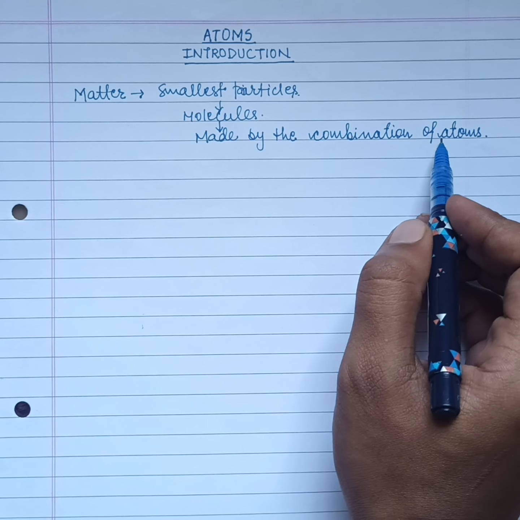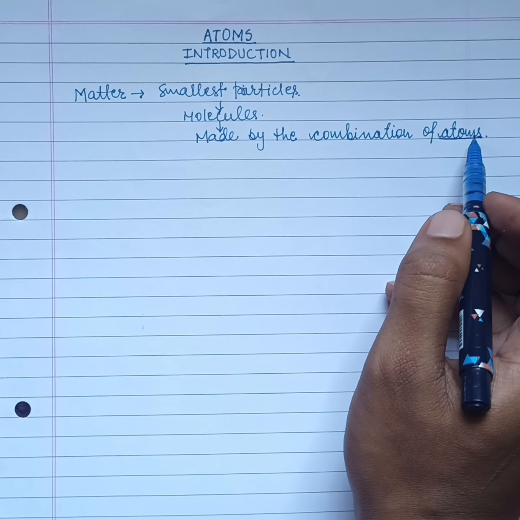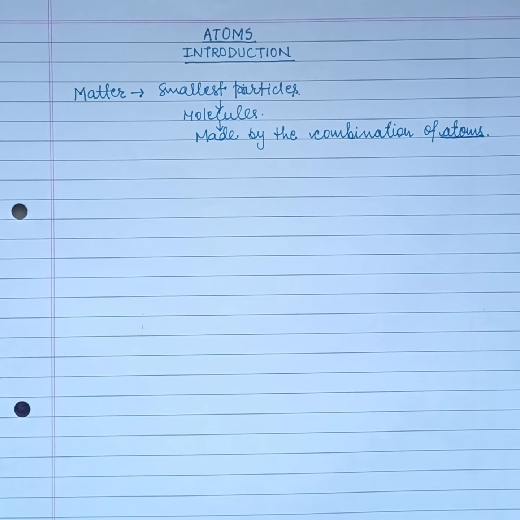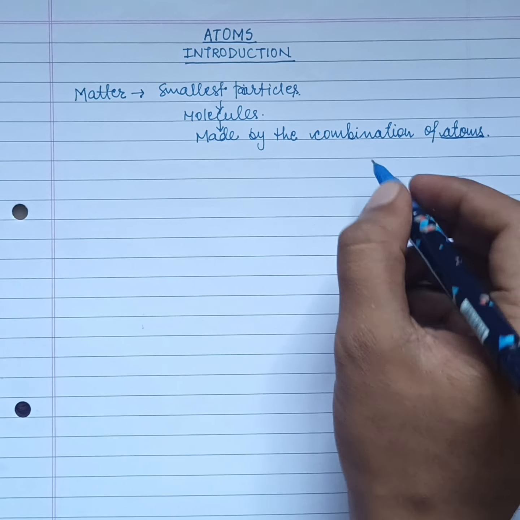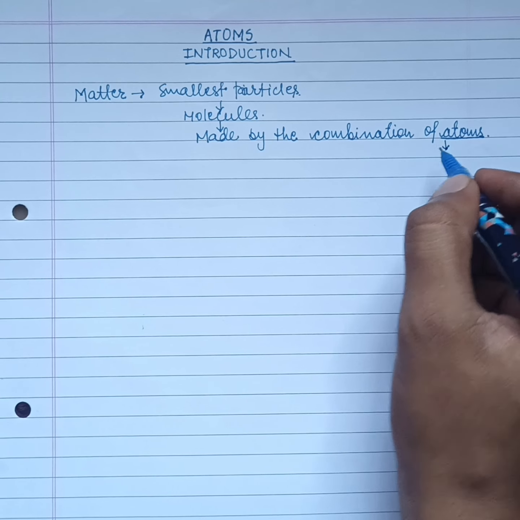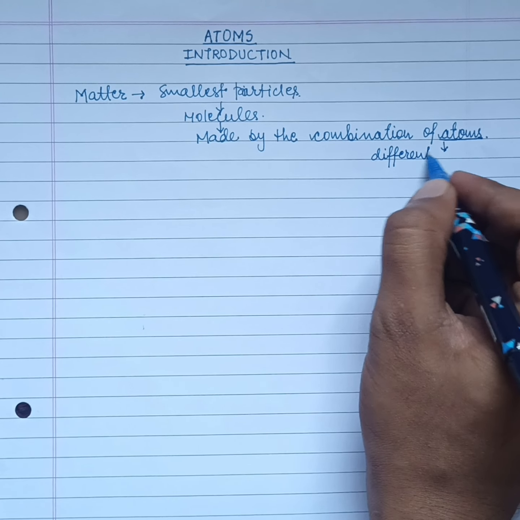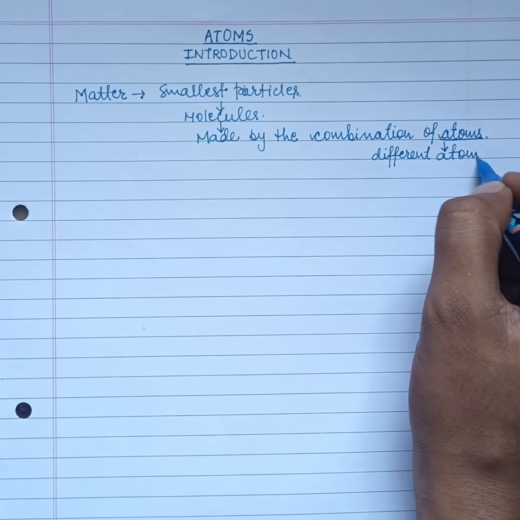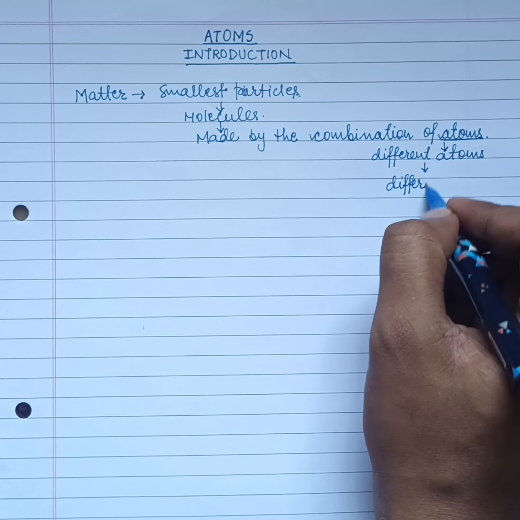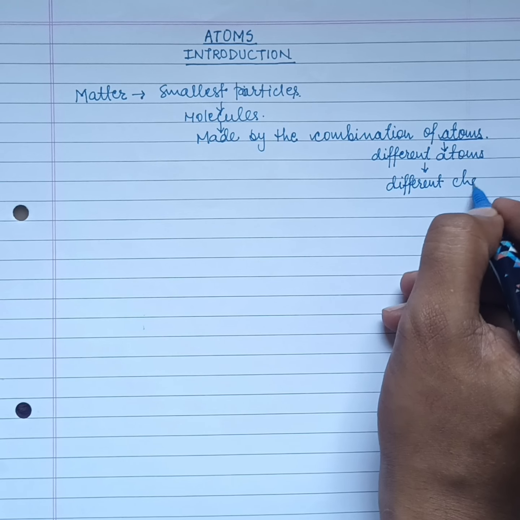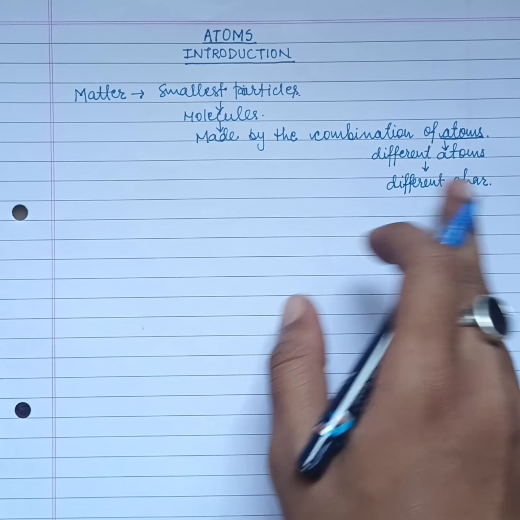Now, it is also difficult to accept: if we are seeing so many different things in the universe, then how come all the things are made up of atoms? So yes, all the things are made up of atoms. How? Because different atoms have different characteristics. So all the different things that we are seeing are made up of different types of atoms.